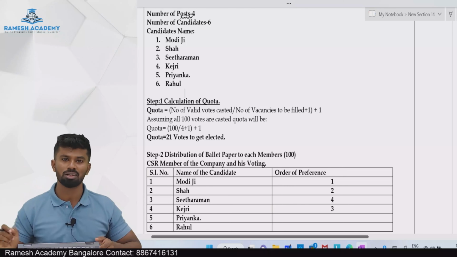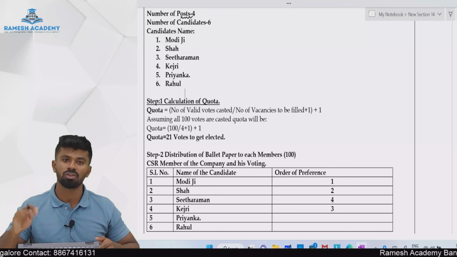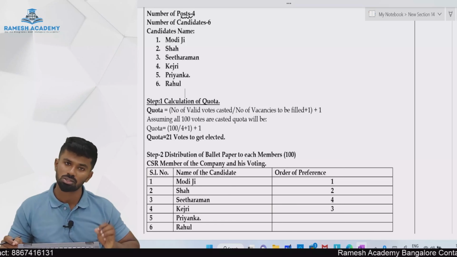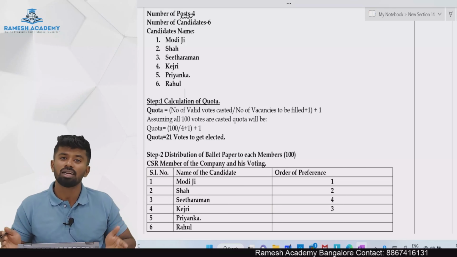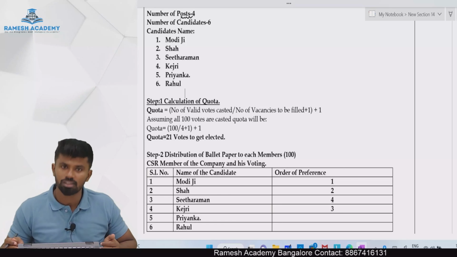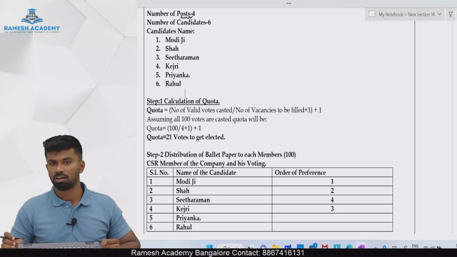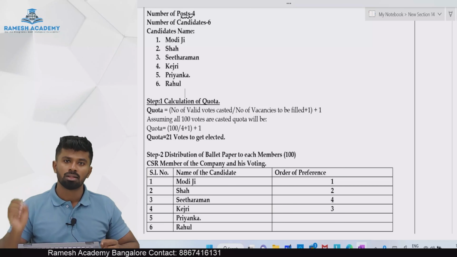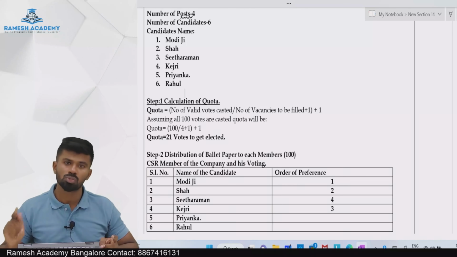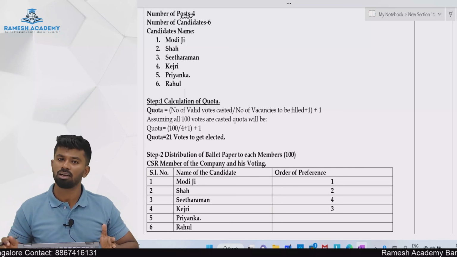Quota is nothing but the minimum vote required by the candidate to get elected to the post. How to calculate this quota, sir? There is a formula for calculation of quota. We have to take into consideration the valid number of votes cast. So valid number of votes divided by the number of vacancies plus 1, to the result you should add 1. That is the formula for calculation of quota.